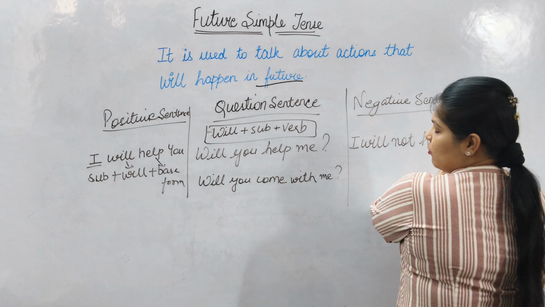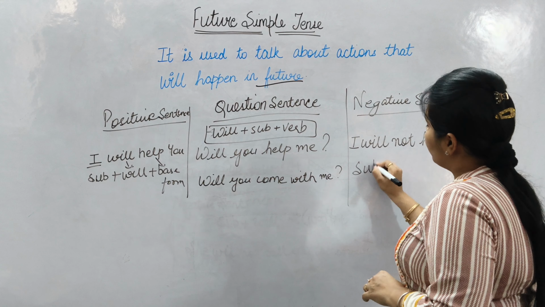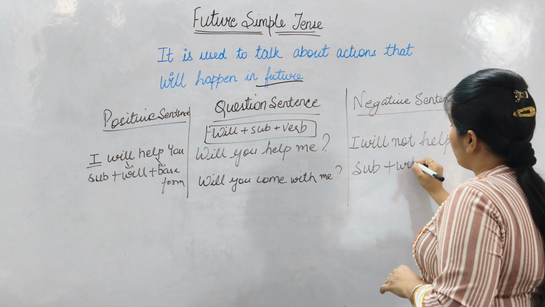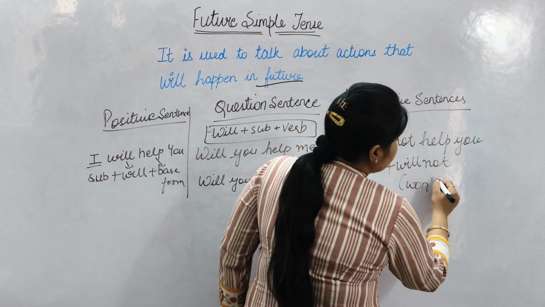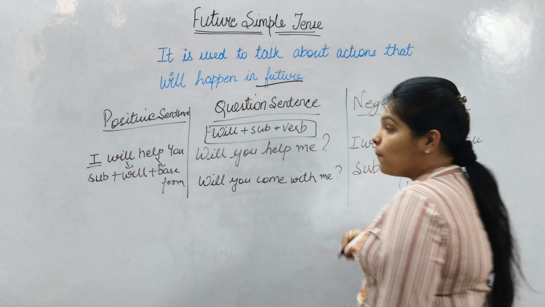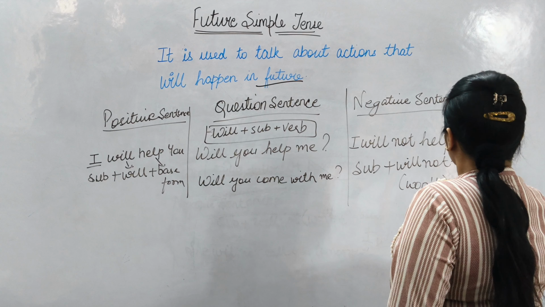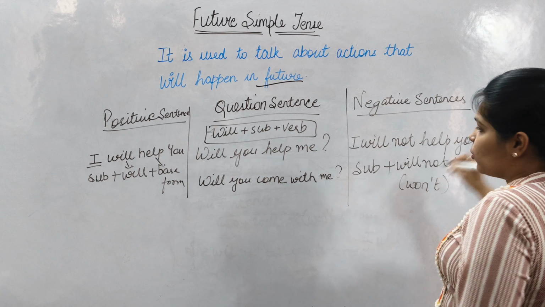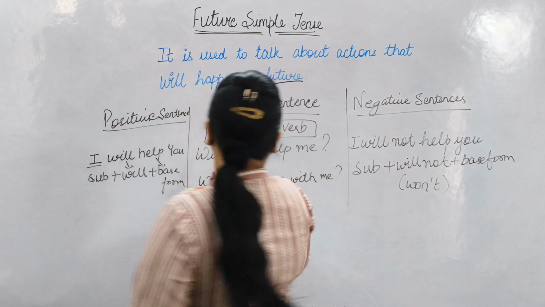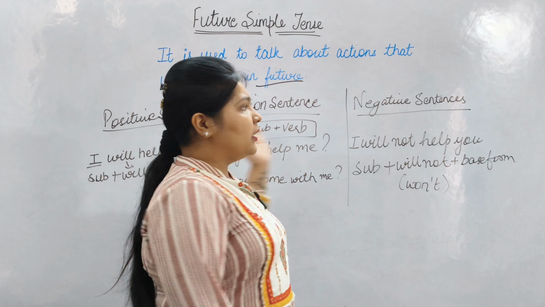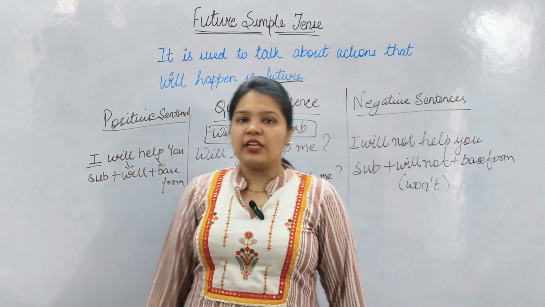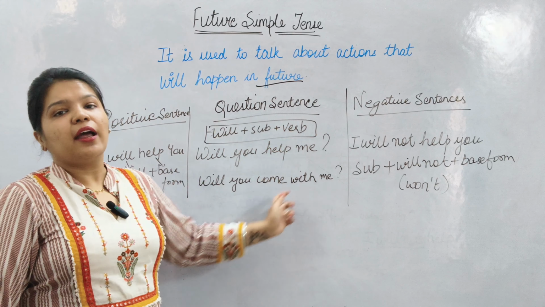In negative, again its formation: subject plus will not. Will not can also be written as won't, plus base form of the verb, as usual. I will help you. Will you help me? I will not help you. This was all three types of sentences for the simple future tense with their formation and with the example.